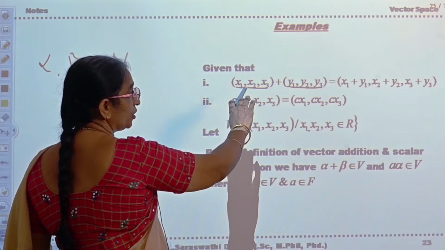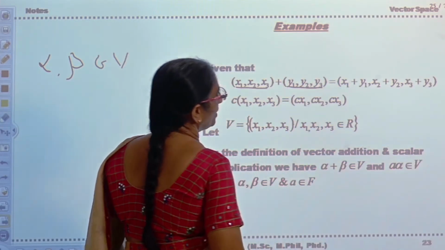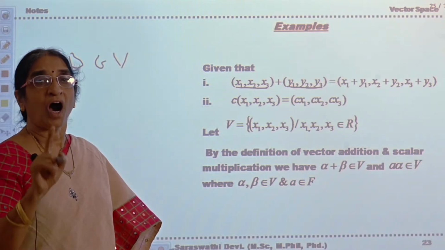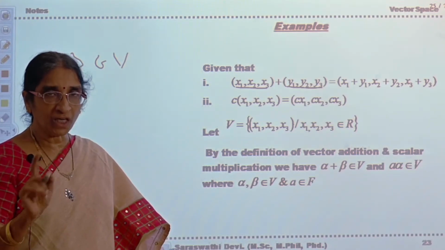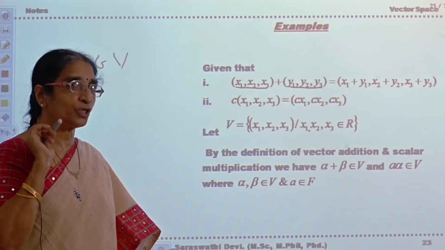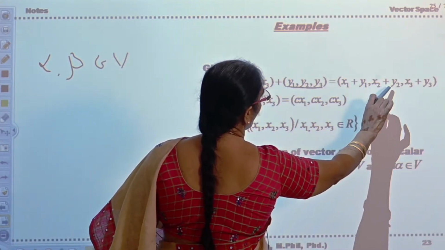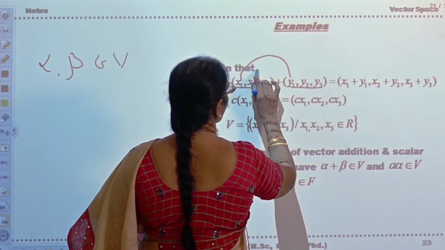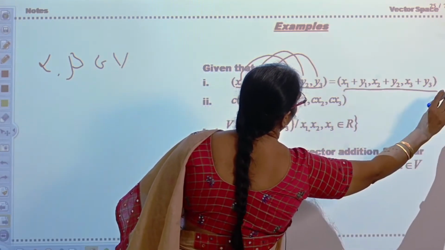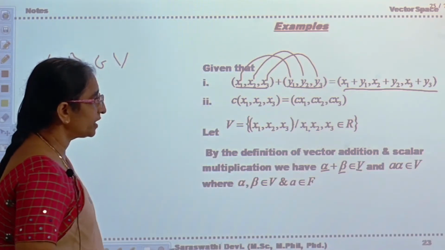How is the additive operator, vector addition, defined? The corresponding components are added. Now what are they? x1, x2, x3 belong to R, y1, y2, y3 belong to R. R is a field, is it? I said R is a field. Since R is a field, R plus is an abelian group. So with respect to addition, the closure property is satisfied. Therefore, x1 plus y1 belongs to R, x2 plus y2 belongs to R, x3 plus y3 belongs to R. That is, if you take alpha and beta in V, alpha plus beta belongs to V.